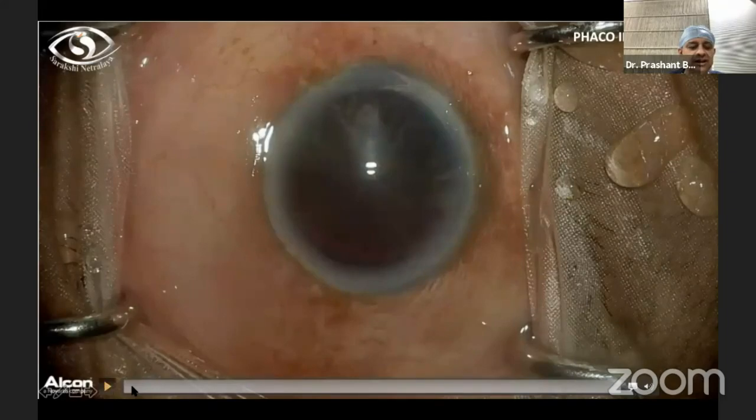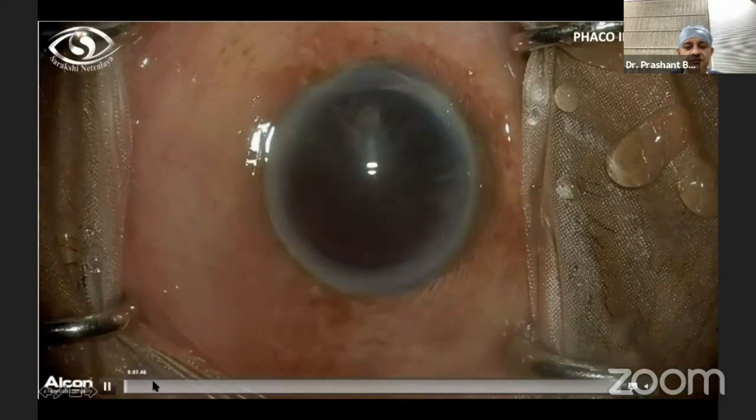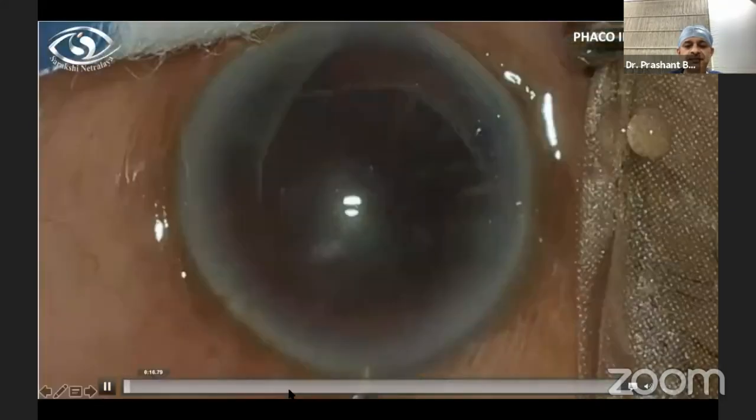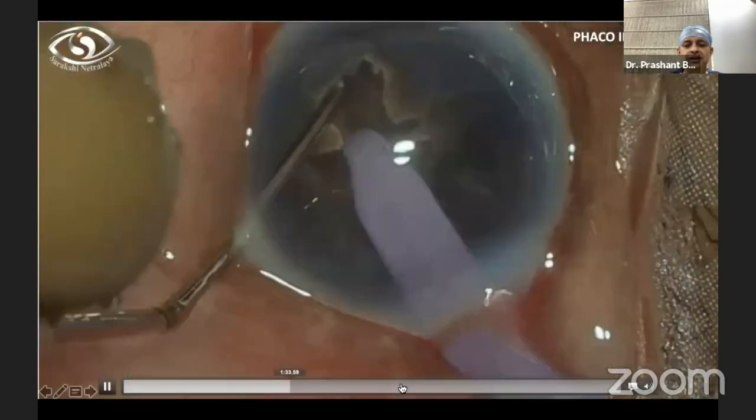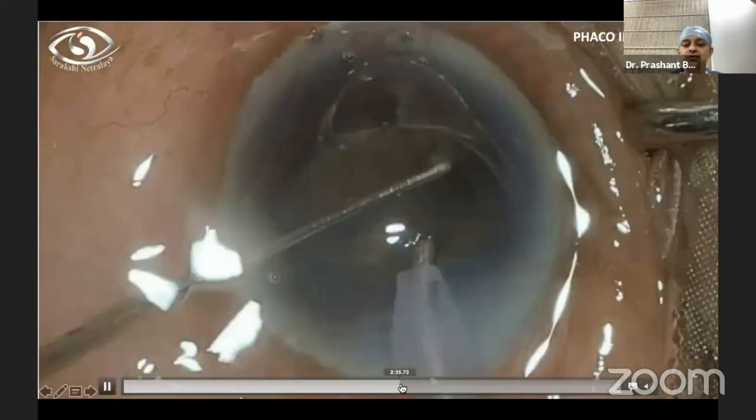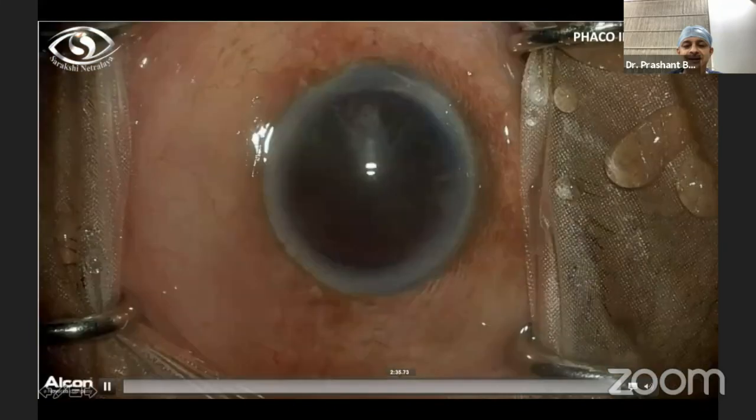This is a grade 5 cataract, or cataract nigra, as we call it in our older literature. And even in cataract nigra, you can see I can manage so easily with this particular system.